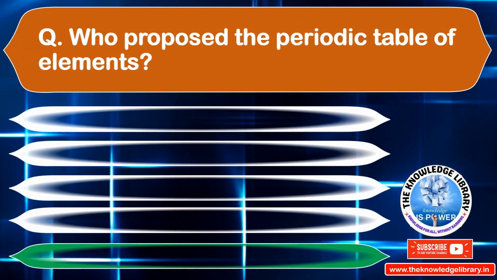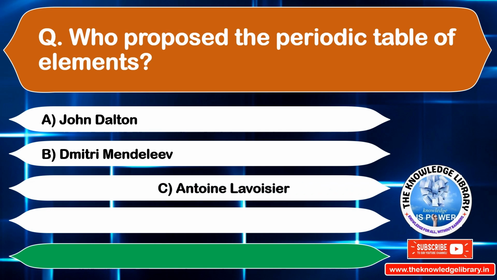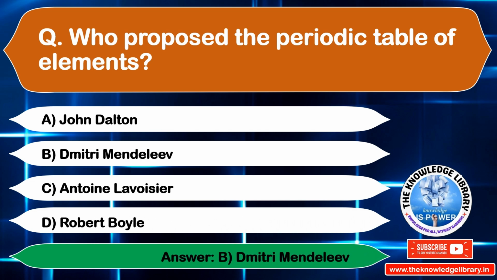Who proposed the periodic table of elements? Option A. John Dalton. Option B. Dmitri Mendeleev. Option C. Antoine Lavoisier. Option D. Robert Boyle. The correct answer is option B. Dmitri Mendeleev. Move to the next question.